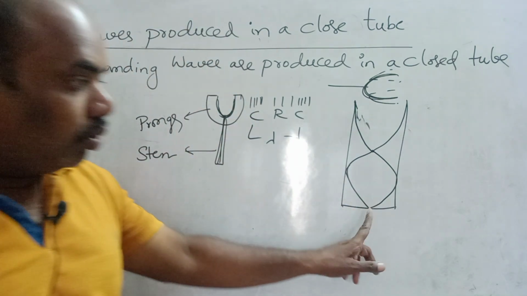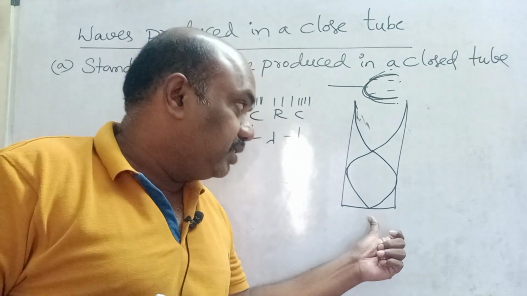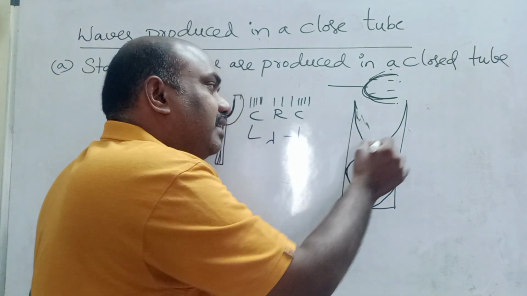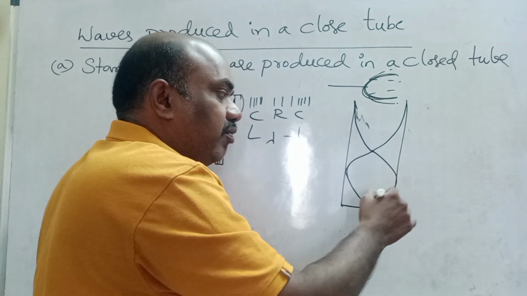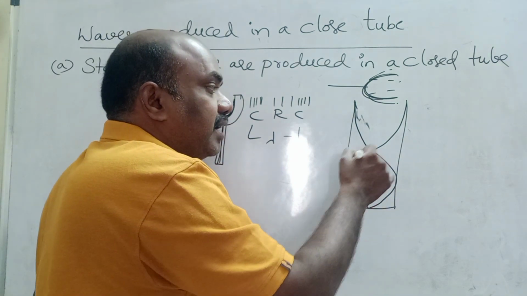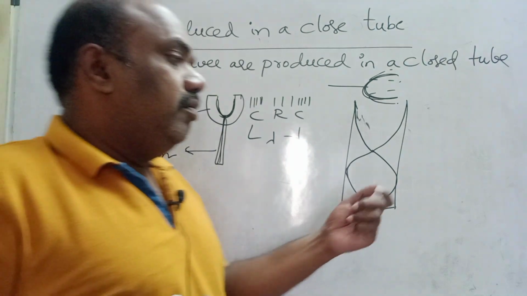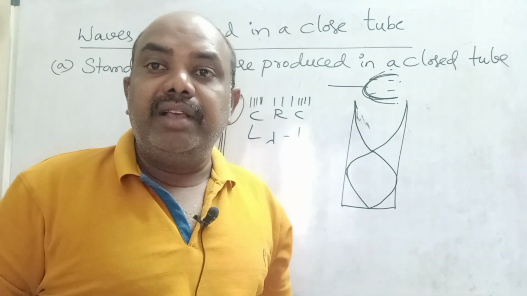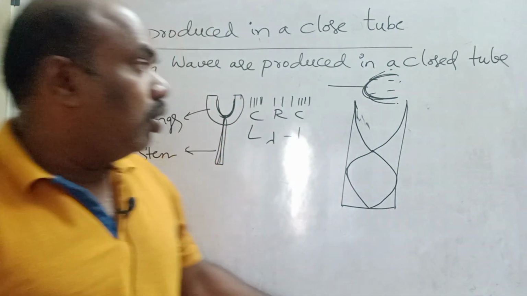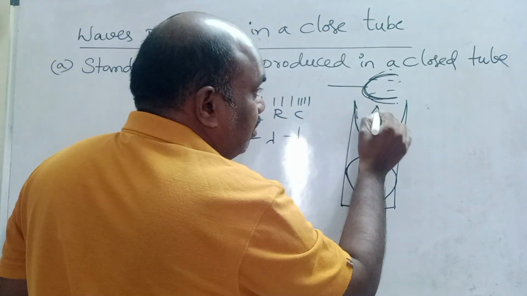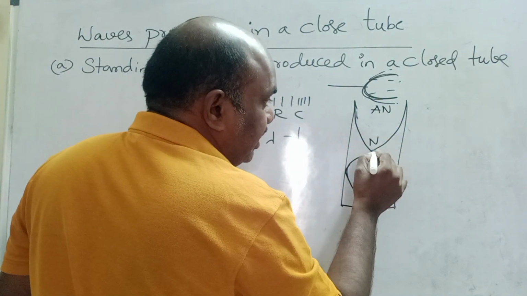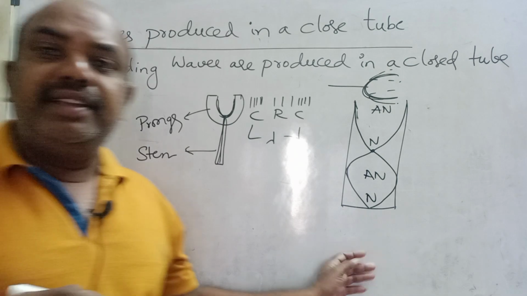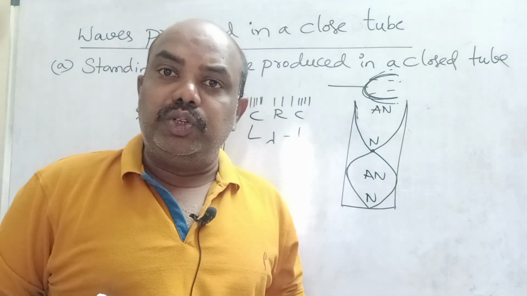Whenever a progressive wave goes into the closed pipe, it hits the obstacle and bounces back. So one wave is coming like this, another wave is bouncing back in this direction continuously. The first wave is moving in the forward direction, the second wave, the reflected wave, is going in this direction. So within a fraction of a second, these two progressive waves overlap and behave as a standing wave, a stationary wave. Here particle displacement is maximum, this is called antinode. Here particle displacement is minimum, called node. This is called antinode, this is called node. Like this, standing waves are produced.